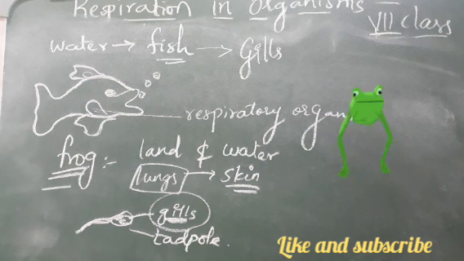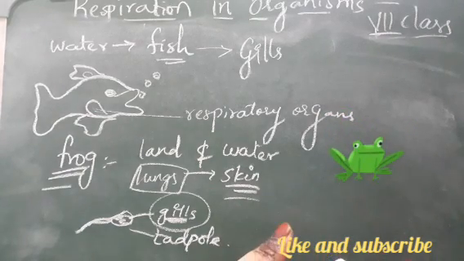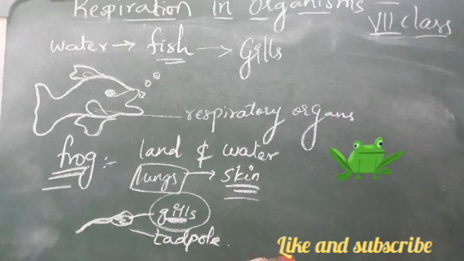Tadpoles of the frog live only in water, but the frog lives either on land or in water. Sometimes you may see a frog under the soil also, because it can breathe with the skin. So it is the special animal which can survive anywhere, either on land, in water, or underground.